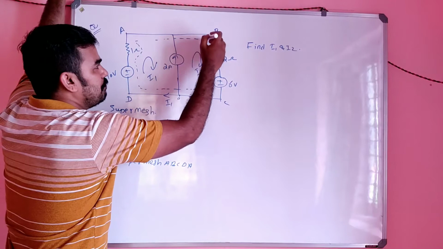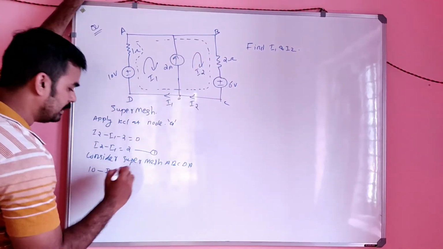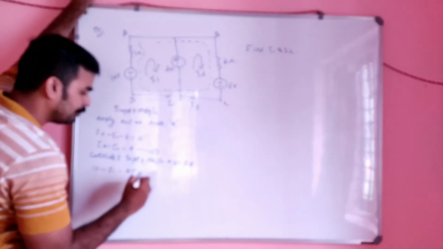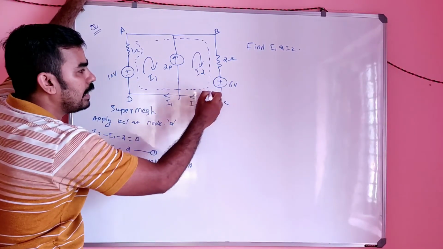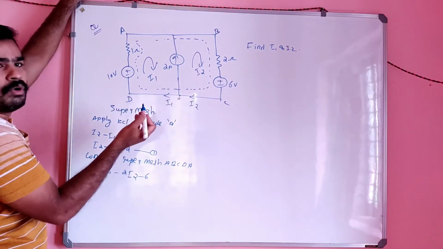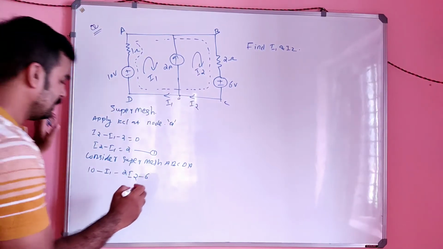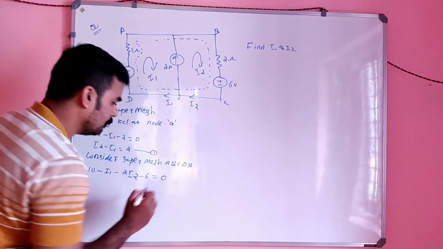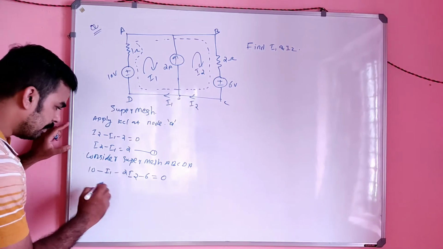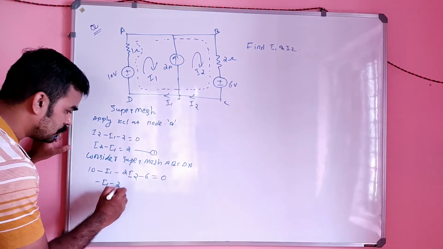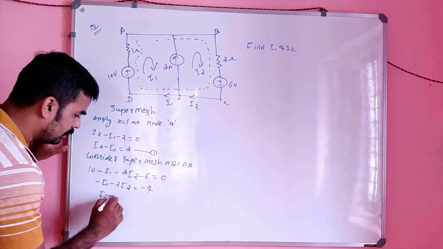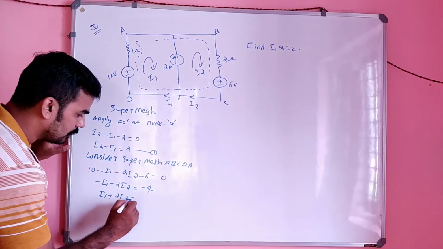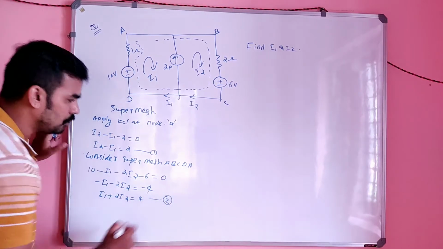So I came here, and again minus 2I2, again minus 6. I came here, no elements are there, so it forms equal to 0 as the equation. So it will become minus I1 minus 2I2 equal to minus 4, or simply I1 plus 2I2 equal to 4. Let this be equation number 2.